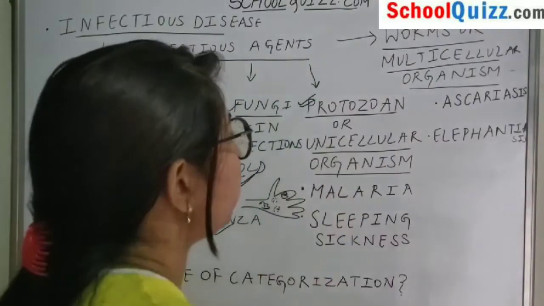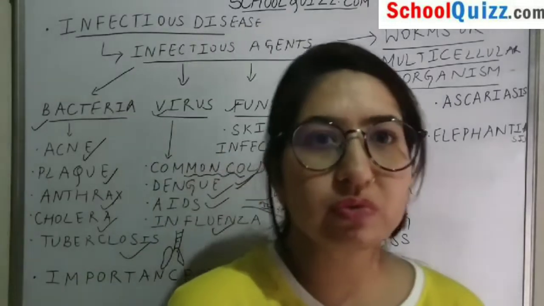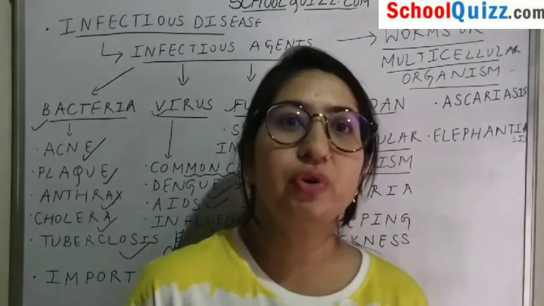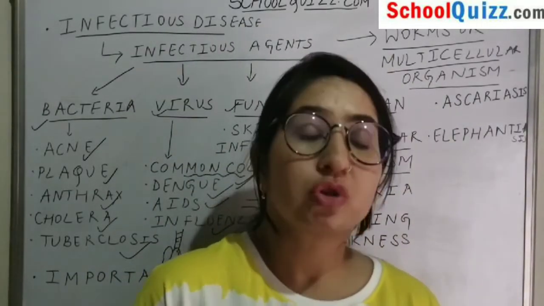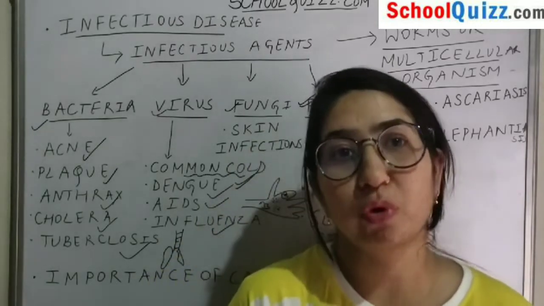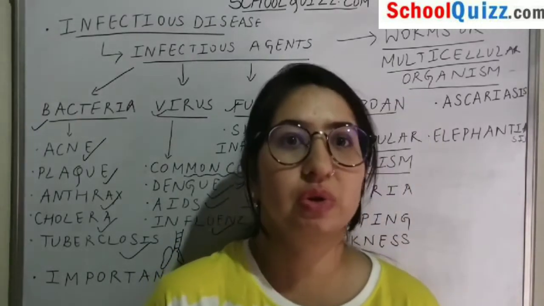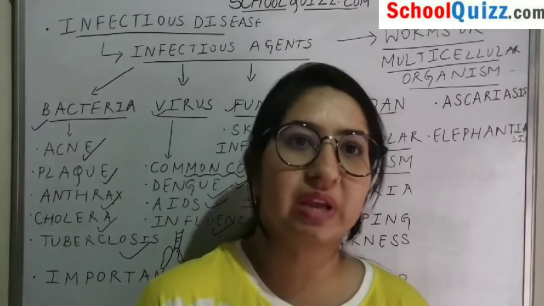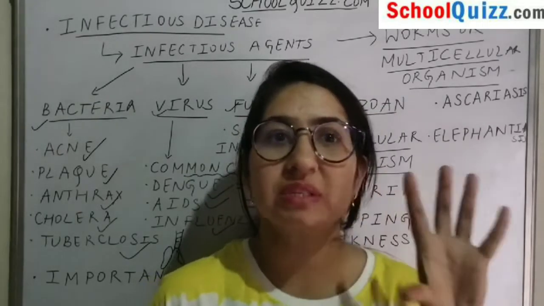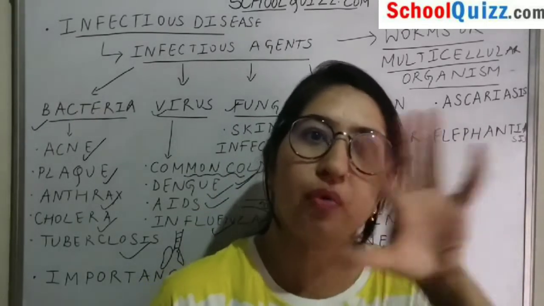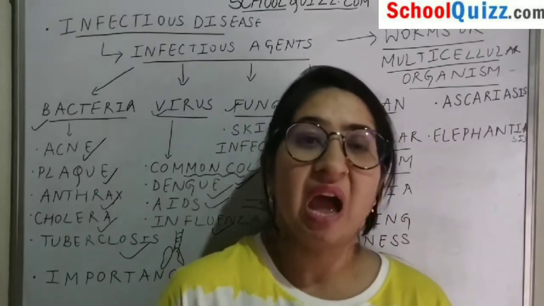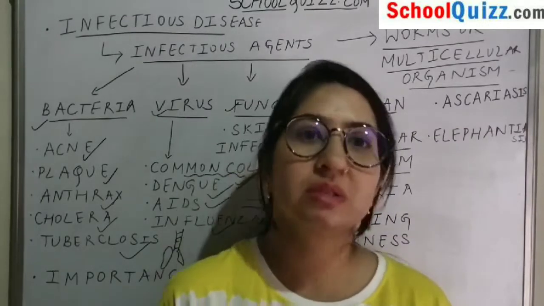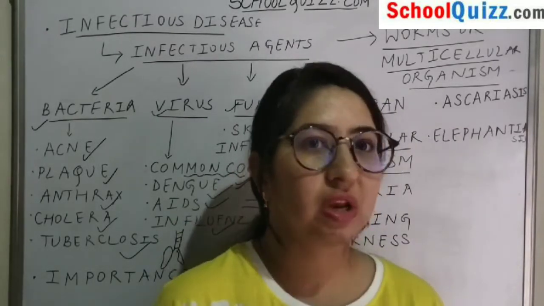Then comes the category of protozoans. So protozoans basically are a kind of unicellular organism. Before going to protozoal disease, let me tell you the unicellular organism are the kind of organism in which a particular single cell will perform all of the mechanisms, either it's respiration, circulation, digestion, breathing.